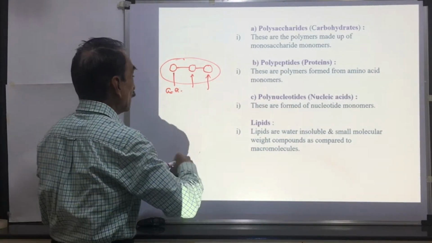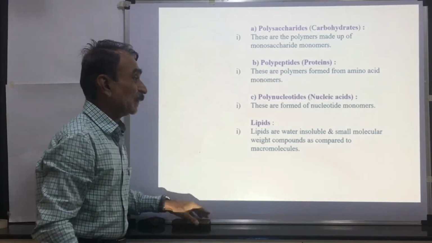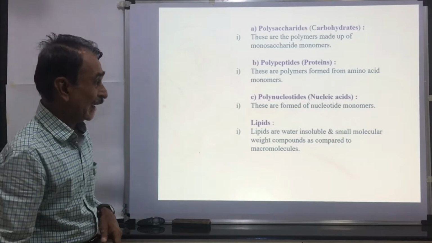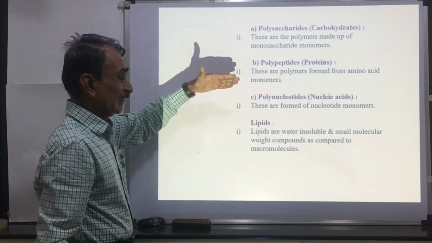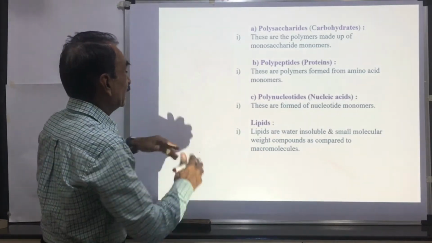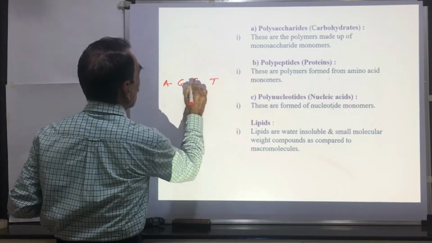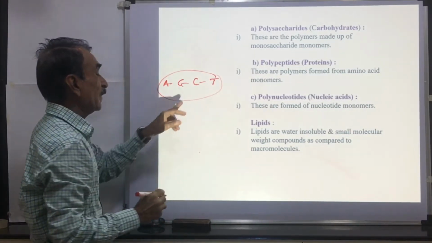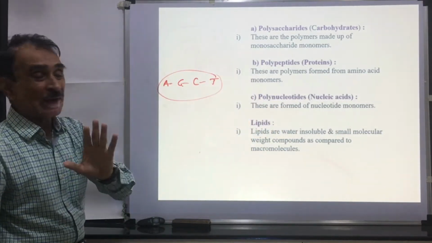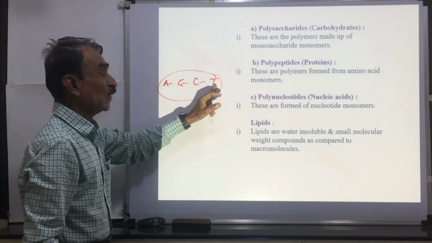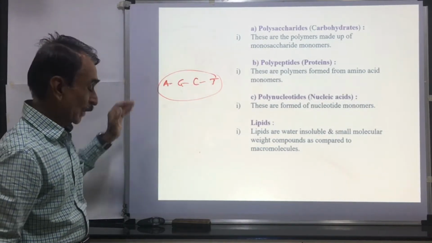Then polynucleotides. Here these polynucleotides are present in the nucleic acids, that is DNA and RNA. These are formed by the polymerization, or by linking the nucleotides: adenine, guanine, cytosine, thymine. These are linked together, and there is formation of a polynucleotide. So these are formed of nucleotide monomers. The nucleotide monomers are linked together, and there is formation of a polynucleotide.